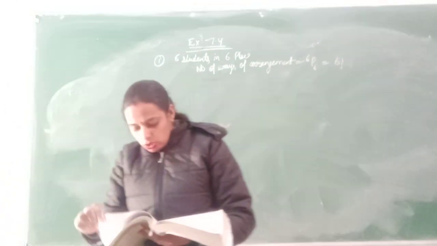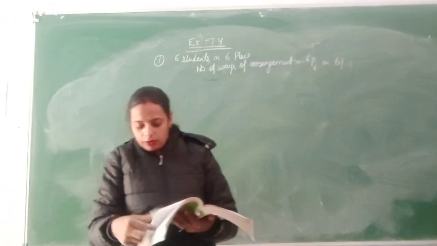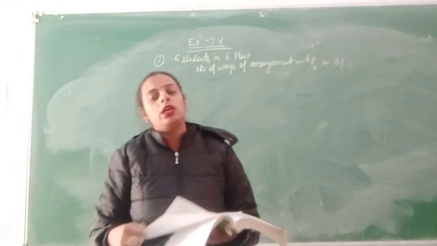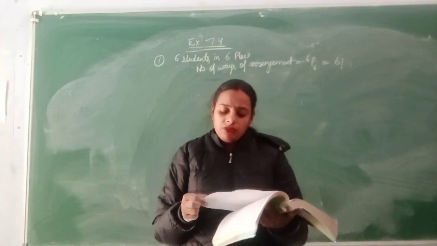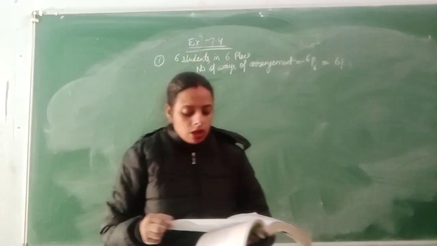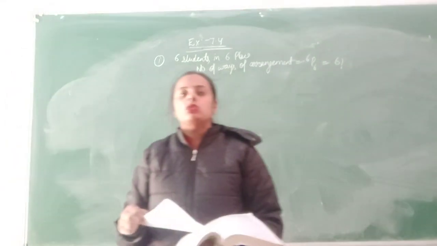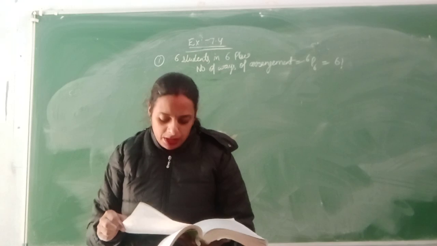Come to the second question. In how many ways can the 5 women draw the water from the 5 taps? 5 औरतें हैं, 5 ही टैप है, उसे रखते हैं. If no tap remains unused, कोई भी टैप खाली नहीं रहना चाहिए. So the 5 women are available and 5 taps are also available. So the number of arrangements will be 5P5.